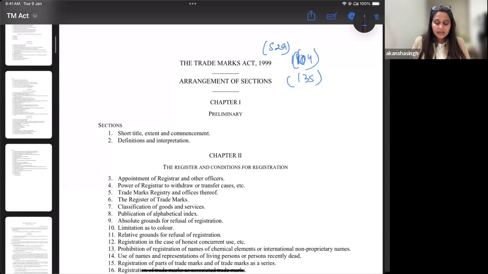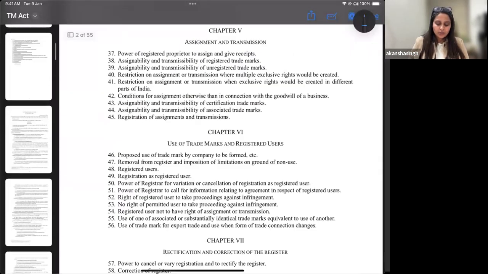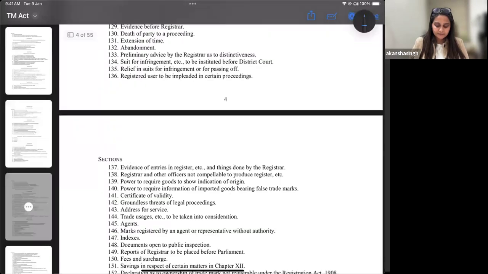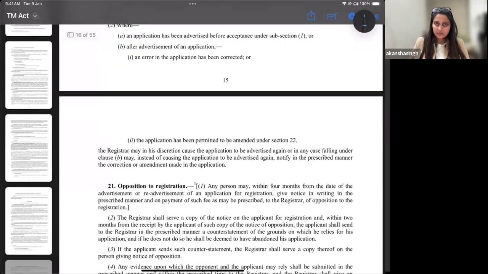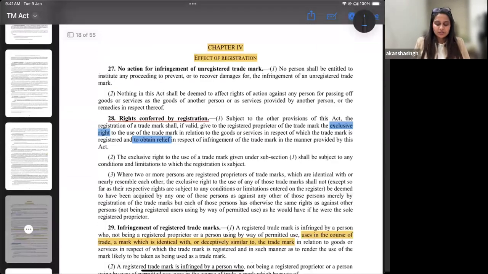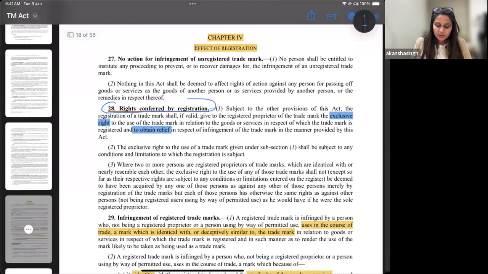Okay, so Trademark Act basically says that if you have a registered trademark, you will have a certain set of rights. What are those set of rights? So let's try to understand. And what will happen if there is infringement of a registered trademark? So section 28 talks about the rights conferred by registration. So we understand that there will be a certain set of rights conferred to you if you actually obtain a registration. You will have the exclusive right to deal with it. You only can provide a license for it, right? All these rights will come to you under section 28.